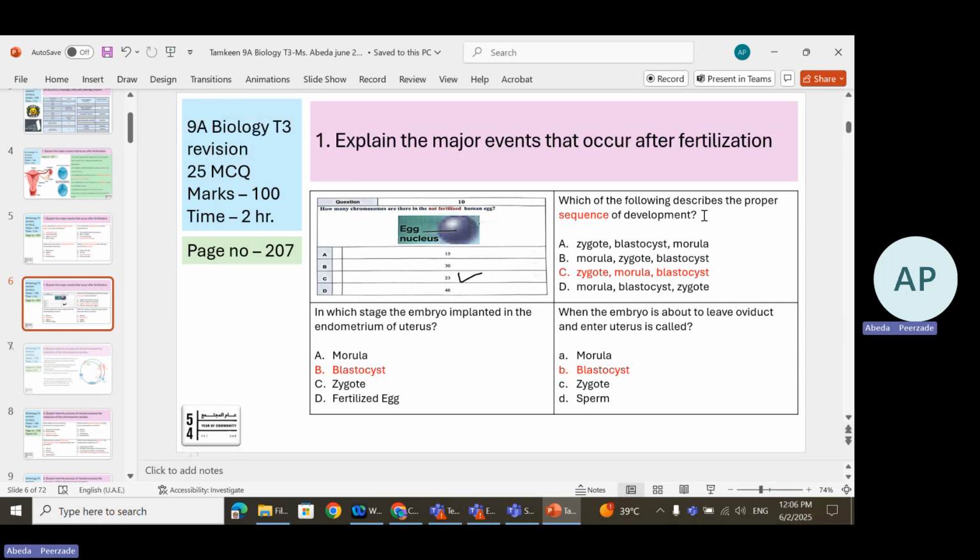Which of the following describes the proper sequence of development? That is, first the zygote is formed, it gets converted to a morula and then to a blastocyst. This is the correct order. At which stage is the embryo implanted in the endometrium of the uterus? Implantation. The blastocyst implants itself into the endometrium. When the embryo is about to leave the oviduct and enter the uterus, it is called a blastocyst.